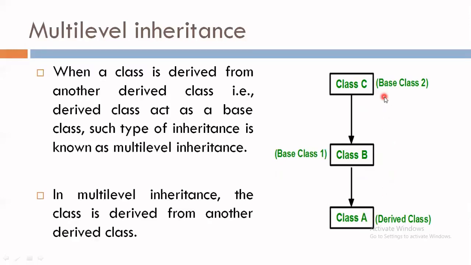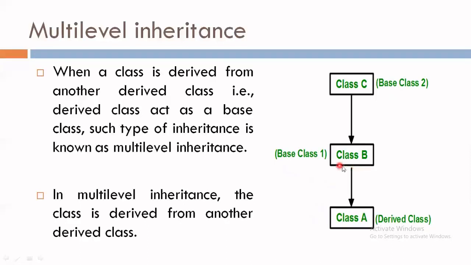Class C is considered a base class and from it we derived one child, class B. Again that particular class is a base class for another child class, class A. So this kind of inheritance is known as multi-level inheritance, where we have two child classes and two base classes.